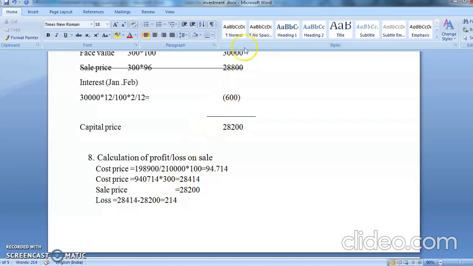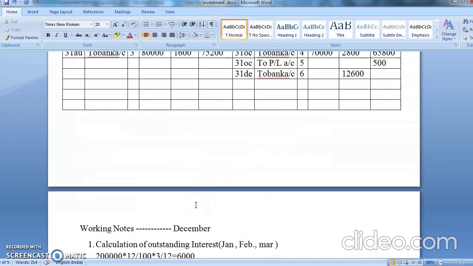Okay, so 30,000 will go in nominal value, 600 interest, capital 28, and the loss will come here. So in both the transactions you have suffered a loss. This transaction happened on 28 Feb. So you write here to bank account, working note number 7: you have sold the unit of 30,000, your interest has come to 600, and you have purchased it for 28,200.